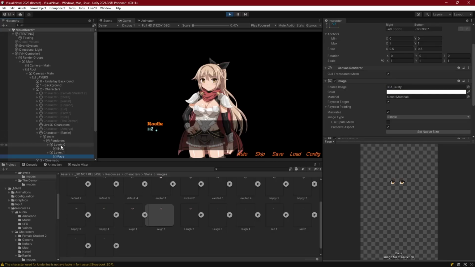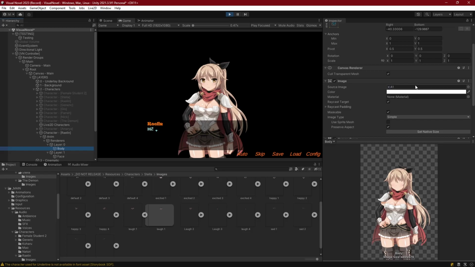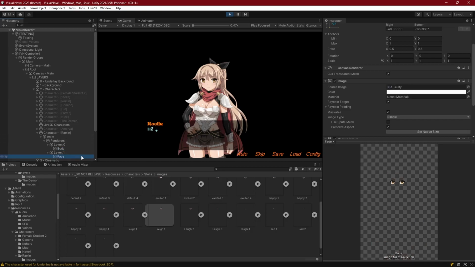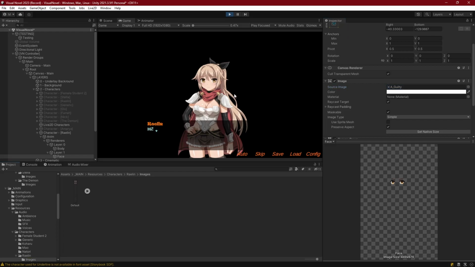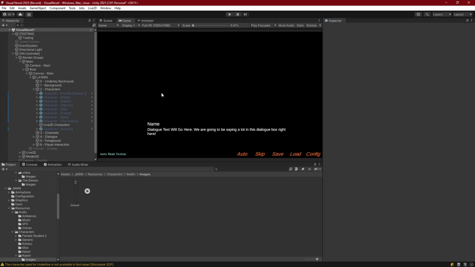And we can see it applies to Raylene as well. If I actually look at her body sprite, we can see A1 is assigned and her face sprite A guilty is assigned. So everything is working great with our dictionary. Like I said, when we do it this way, when it comes to history states, we don't have to worry about passing in paths. We can just have it save the IDs and we are good to go.